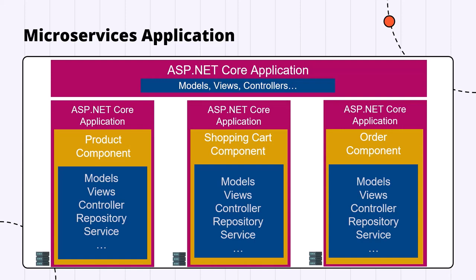One thing that gets easier is, let's say the order component needs more computation time. You can easily scale that one database if it requires more space, and the other databases you can keep smaller. That way you can scale one instance or one database and not toggle everything else. With that, you should have a brief overview of how monolithic architecture is different as compared to a microservice architecture.